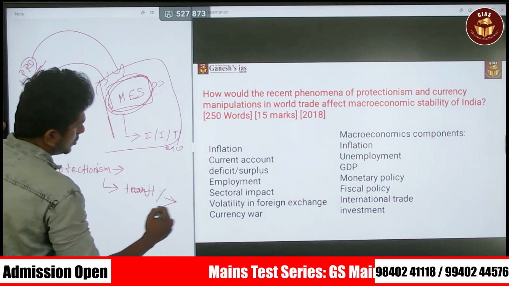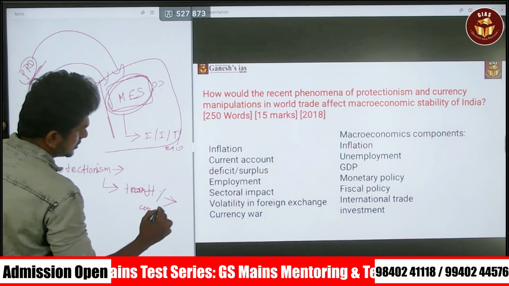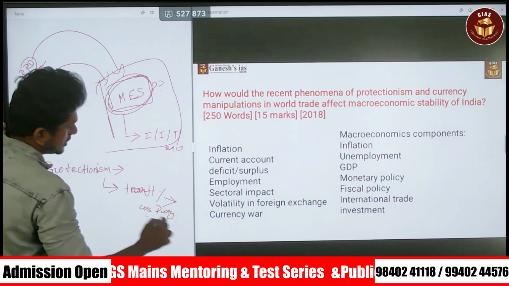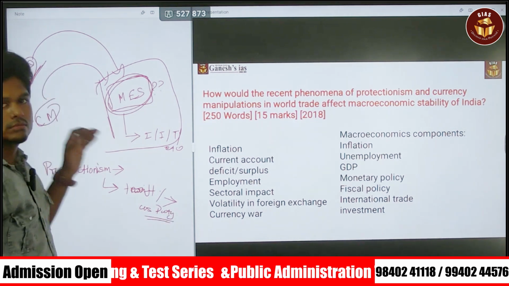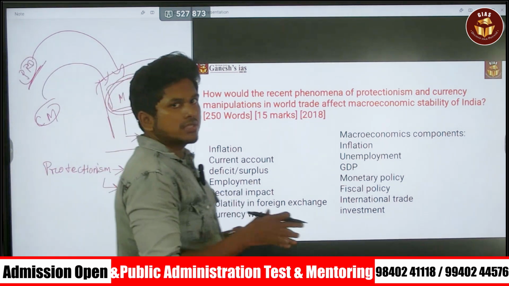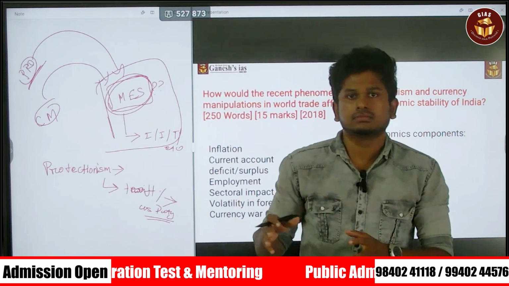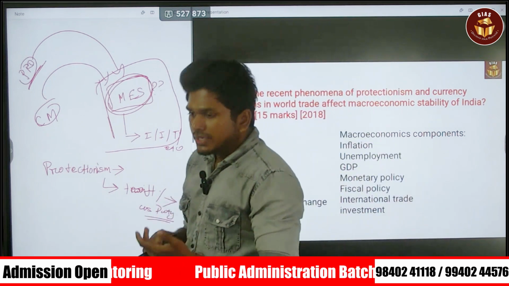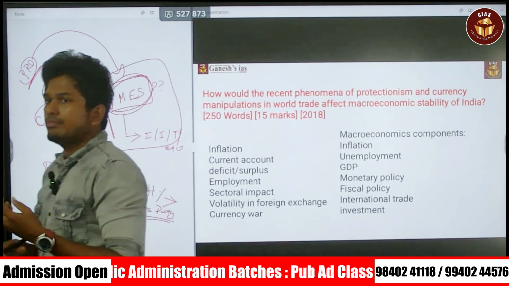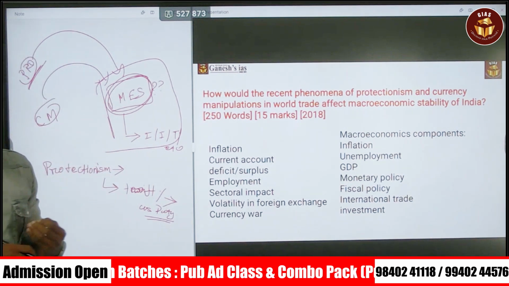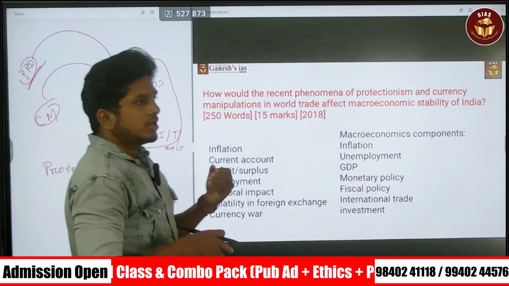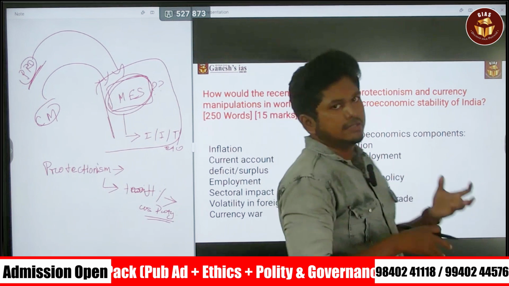In the tariff method, you put certain customs duty on certain imported goods. By that, you reduce the import of certain goods. For non-tariff measures, you can say that based on quality, you restrict certain things. Recently, a European country did that.